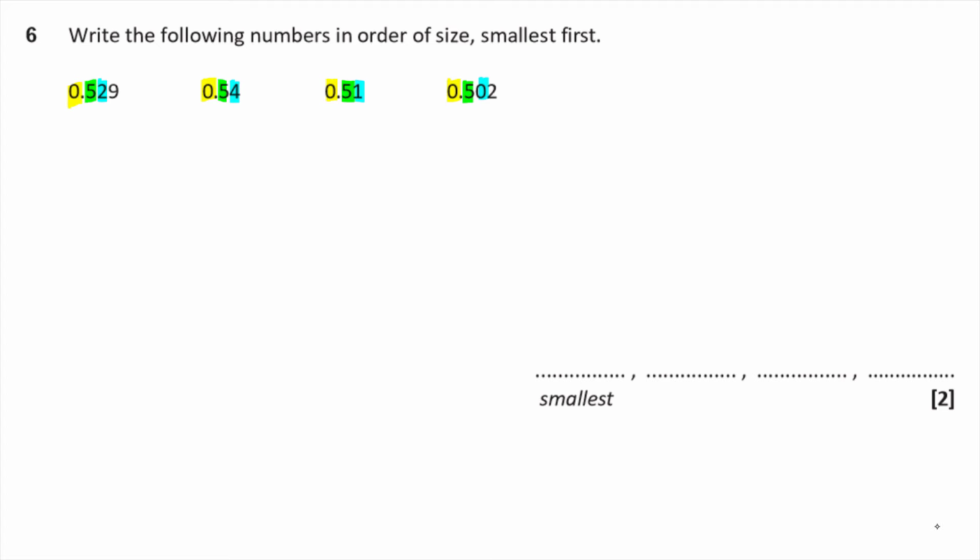So the smallest one first is the one with the 0 in it then, isn't it? So that's 0.502. That's my smallest one. The next one is going to be the one with a 1 in it. So that's 0.51. And then I'm going to look at the one with a 2 in it, which is 0.529. And then I'm going to look at the one with a 4 in it. So that's 0.54. Okay? So just make sure you're comparing like digits with like digits when you're doing these.